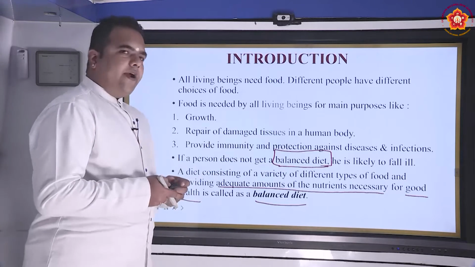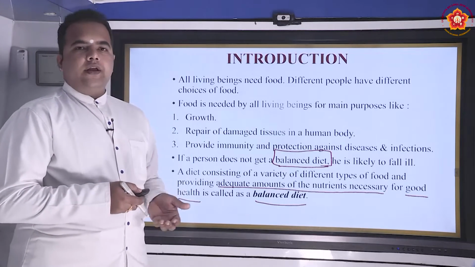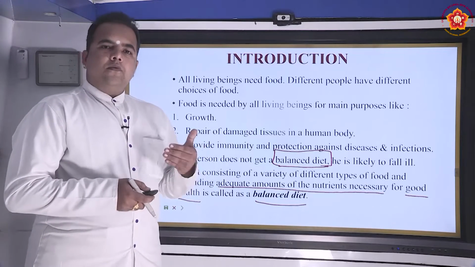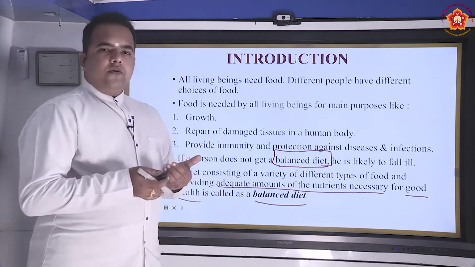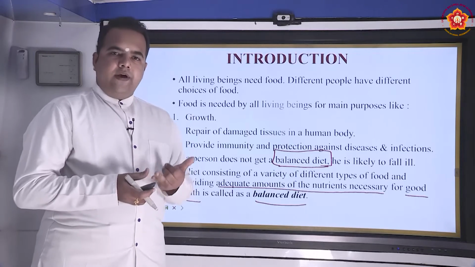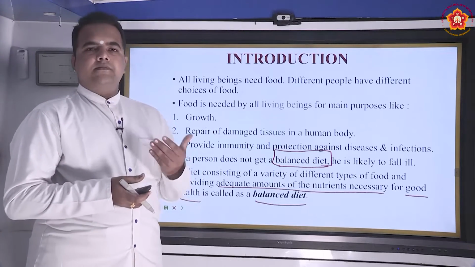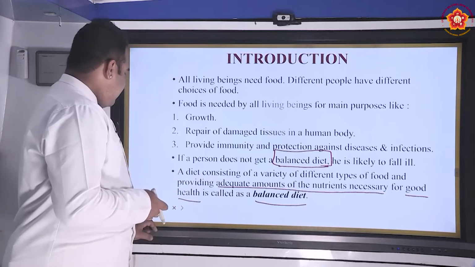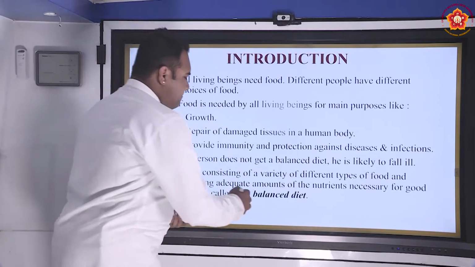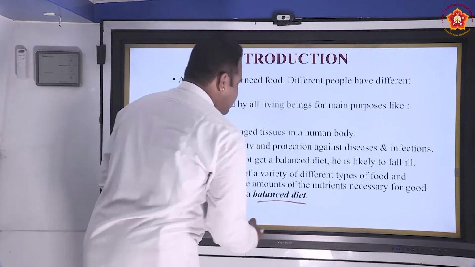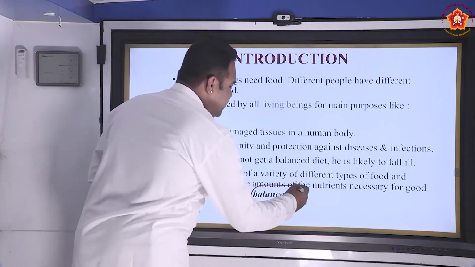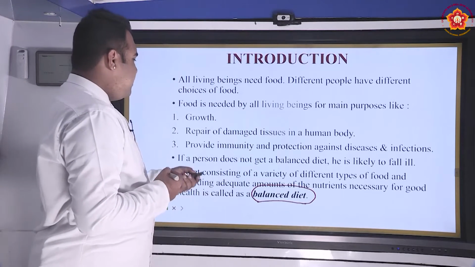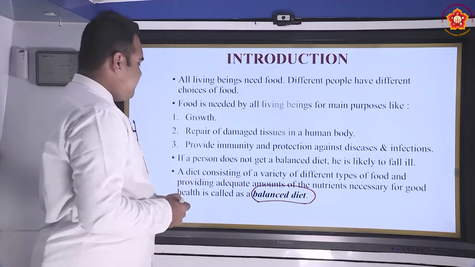If you take more fat, for example, and then we don't take proteins, what happens? People suffer with obesity. So not only carbohydrates, we need fats, proteins, vitamins, minerals, different kinds of food so that the body is completely stable. So a balanced diet is the one which has a good balance in all the items, in all the parameters that we take in.